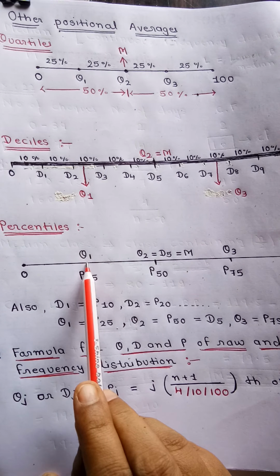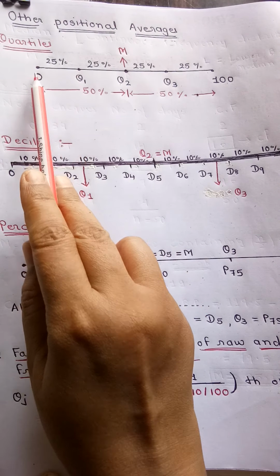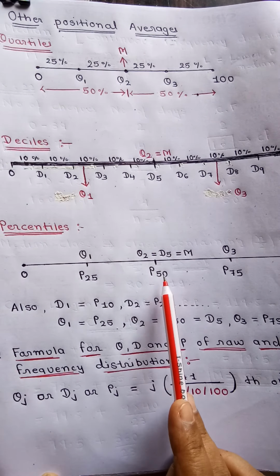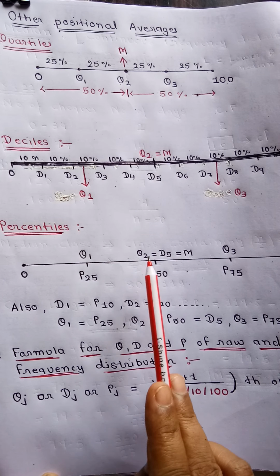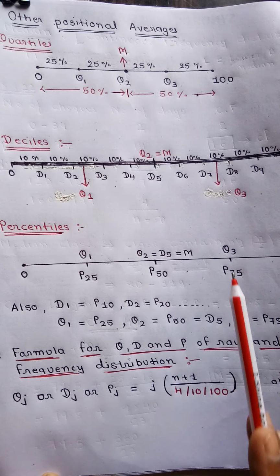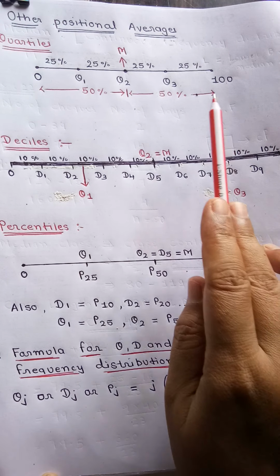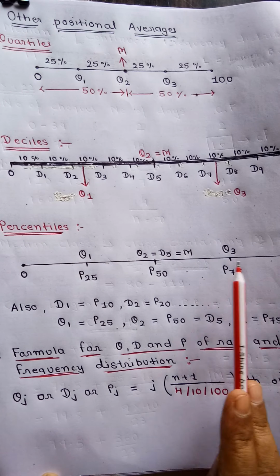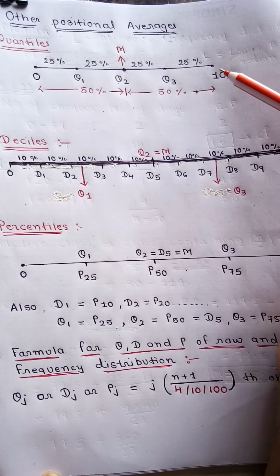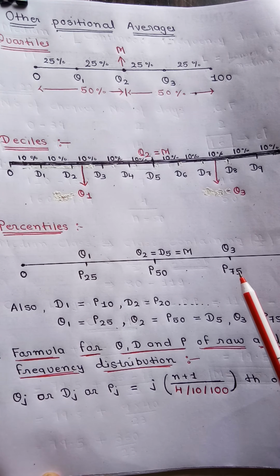Now here P25, so number P25 is also called Q1 because Q1 is also 25% and P25 also is 25%. In a similar way, P50 is in center. So P50 is also called Q2 or D5 or median. This all is same only. Q3 is P75, means 75%. Here also Q3 was 75. And last one is 100. So in short, quartile means to divide the data into 4 parts, decile 10 parts and percentile is 100 parts.